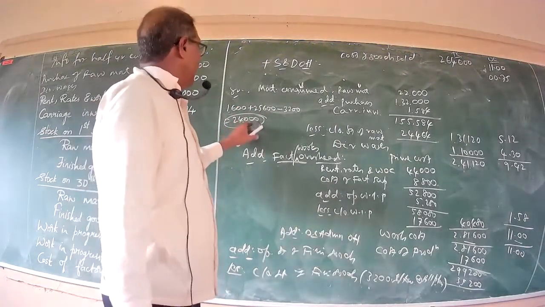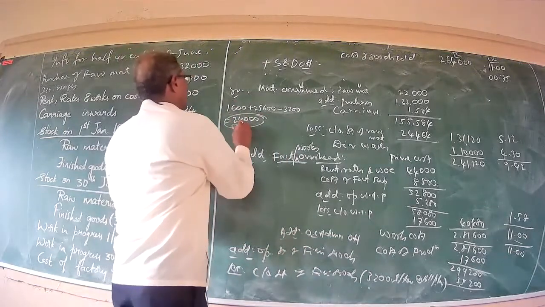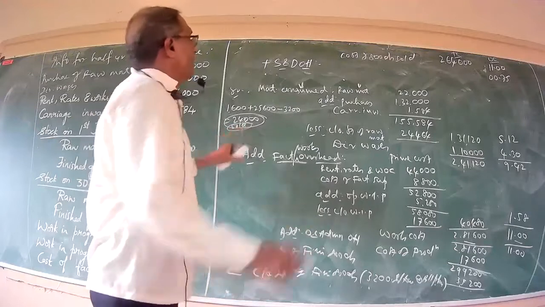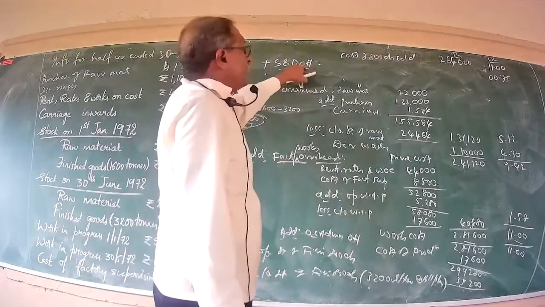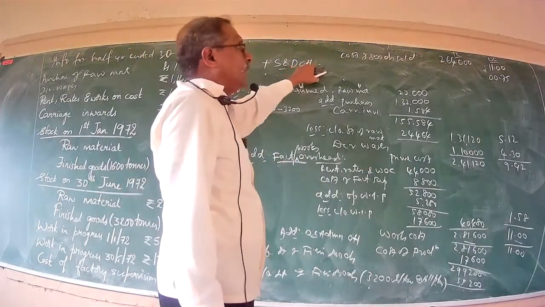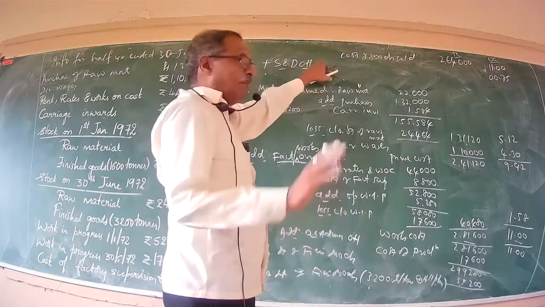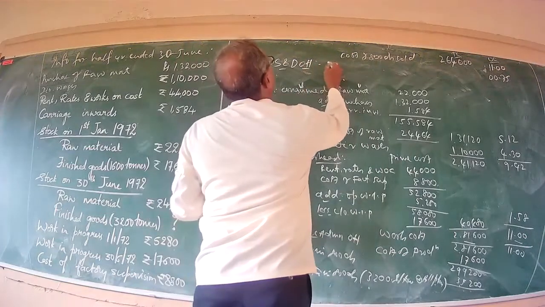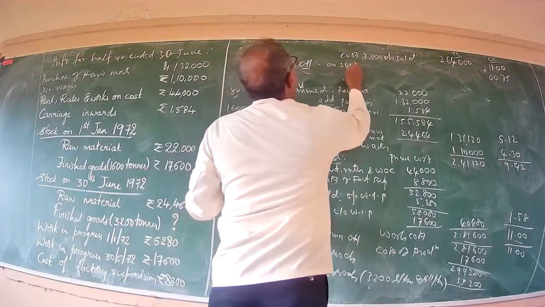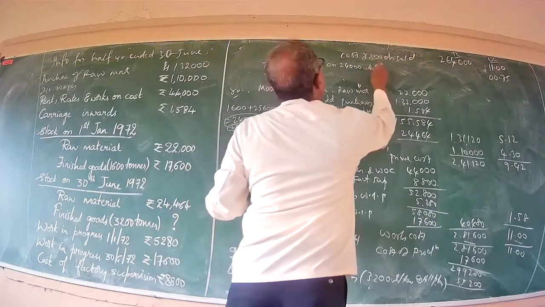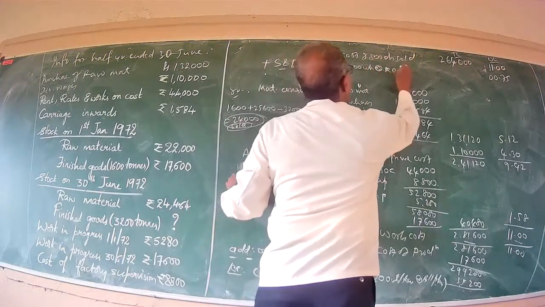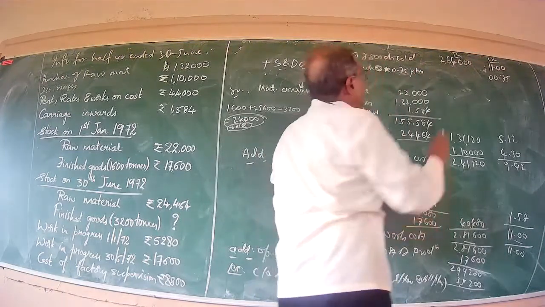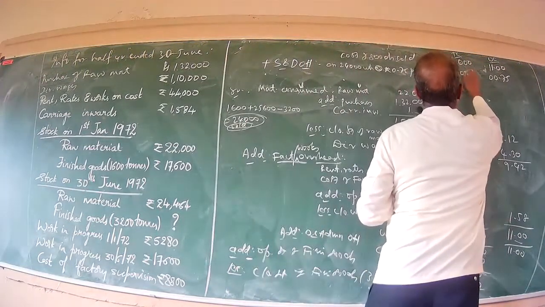You keep in mind that 24,000 units were the total number of units sold out. Now, selling and distribution overhead will be incurred only in respect of the number of units sold, but not in respect of the number of units produced. On 24,000 units at rupees 0.75 per ton, it works out to rupees 18,000.